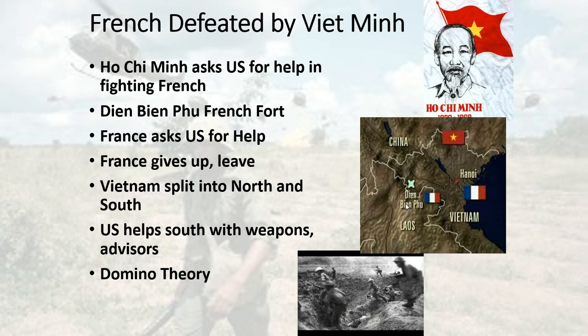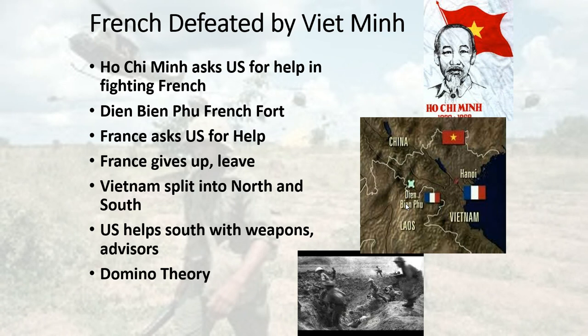But they underestimate the Vietnamese. Ho Chi Minh and his men surround Dien Bien Phu. They dismantle cannons, carry them over the mountaintops. They bring in hundreds of thousands of rounds of ammunition, and they open fire. Now, the French sent a relief force. A guy by the name of Bernard Fall wrote a great book. It's called Hell in a Small Place about Dien Bien Phu.